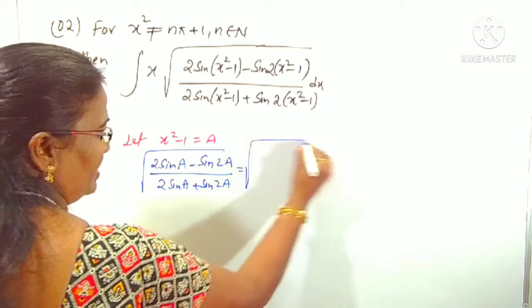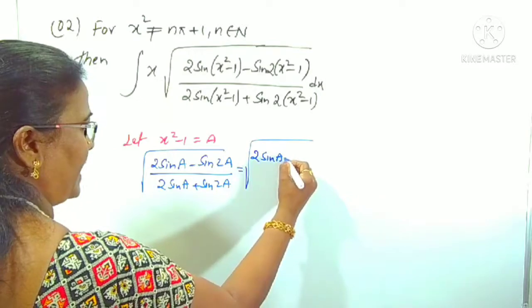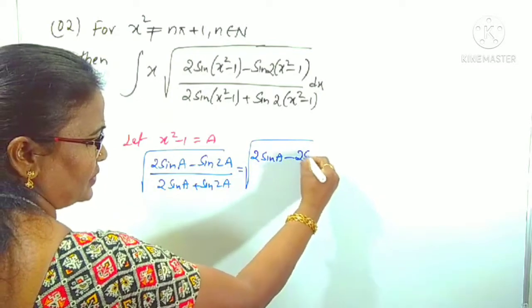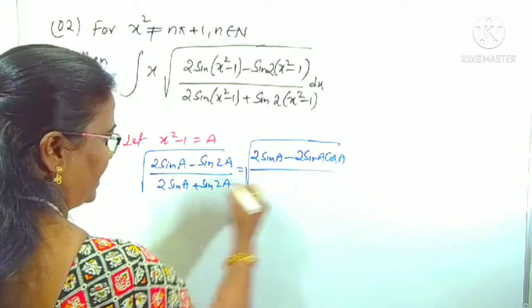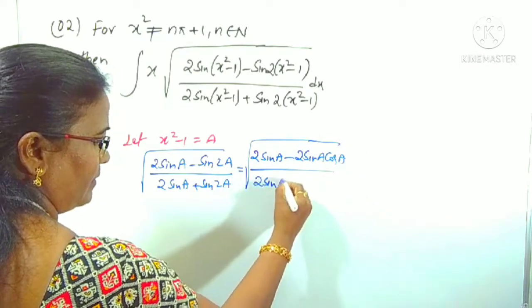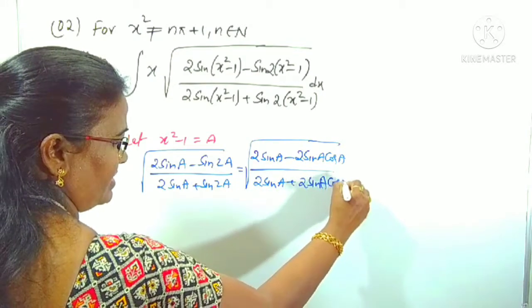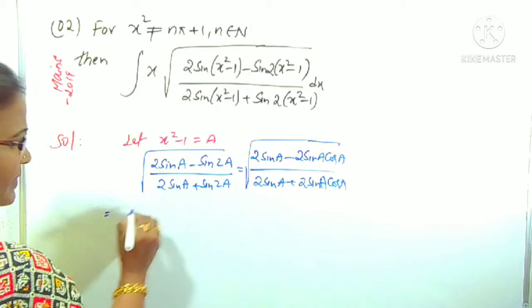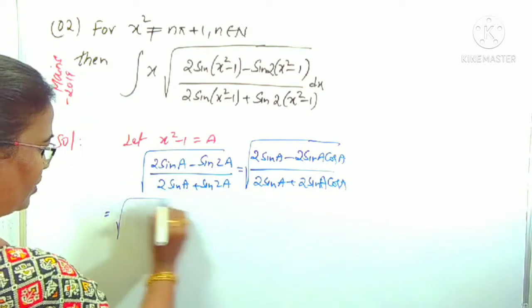First I will take the simplification like this. This is 2 sin a minus sin 2a, which I can write as 2 sin a cos a. In the same way, the denominator is also 2 sin a plus 2 sin a cos a, right? Because this is also in the form of sin 2a. Now what is common in numerator and denominator? 2 sin a is common. I am taking the common.